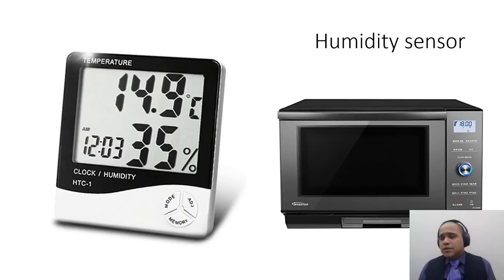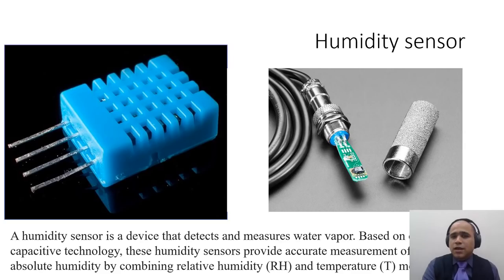Now you might have seen, if you try to put a vessel full of water inside your microwave, within a few seconds it automatically turns itself off. Or even some of you might have this kind of clock where it shows something in percentage. So what is this? The answer to that is it's the humidity sensor.